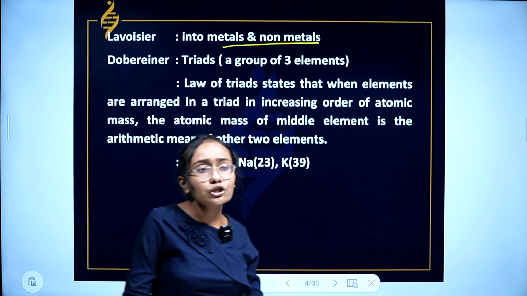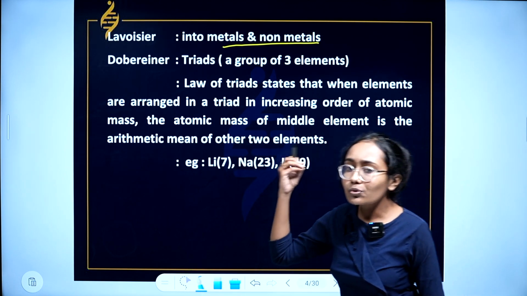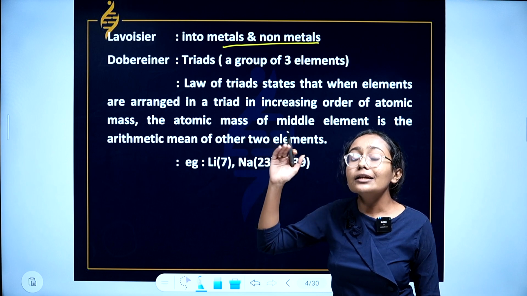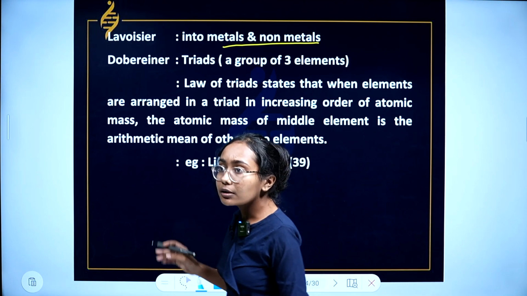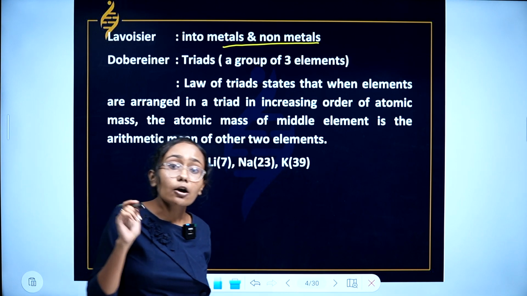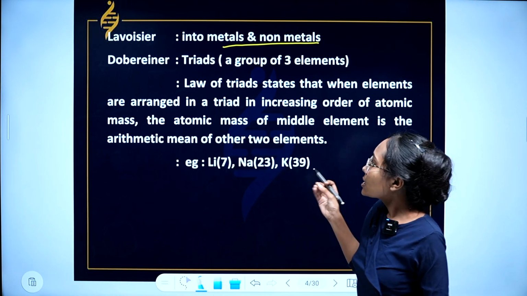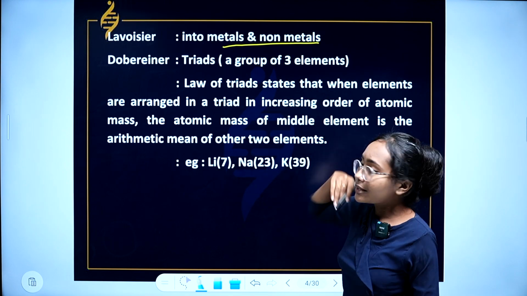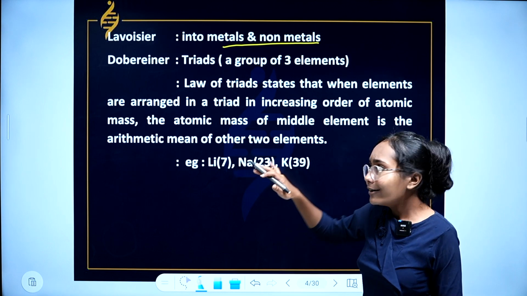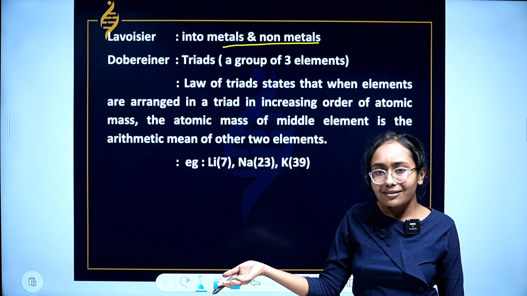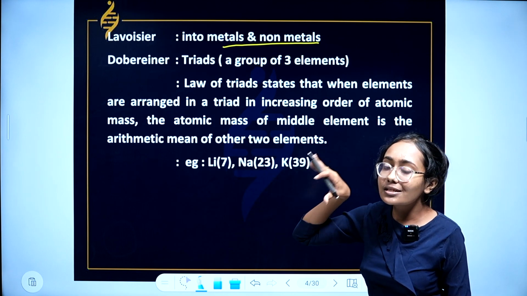But is that classification worthy? No, it is actually a failure, because we know that in the periodic table there are metalloids as well. Not only metals, not only non-metals, but also metalloids are present in the periodic table. So Lavoisier classified into metals and non-metals, but metalloids were just excluded. It was as if he said, I didn't see any metalloids, just metals and non-metals. But that classification is a failure.